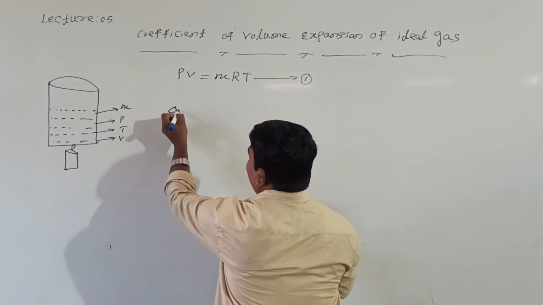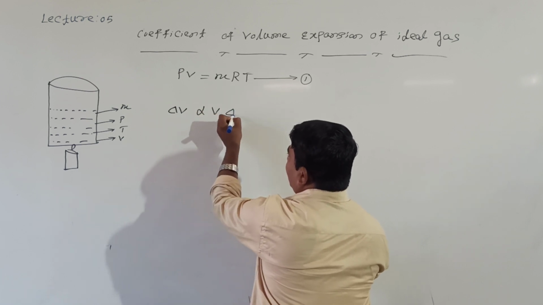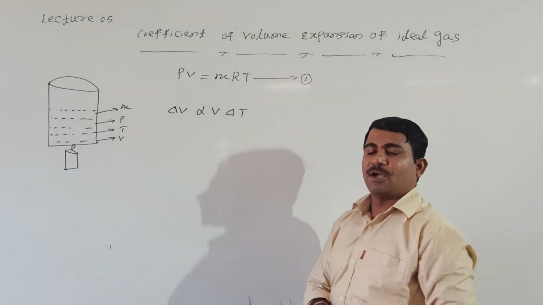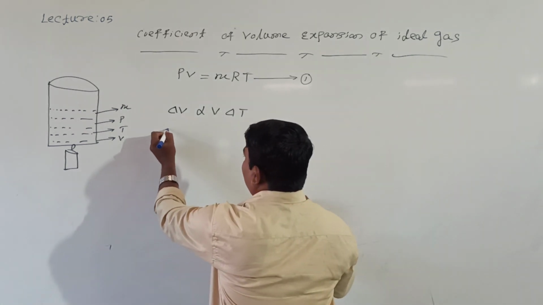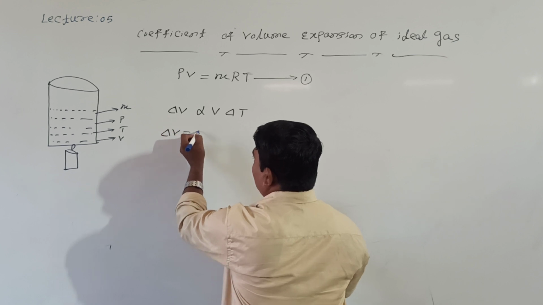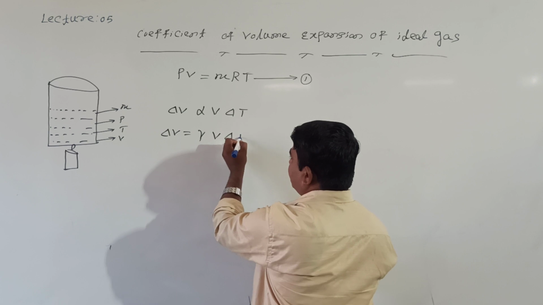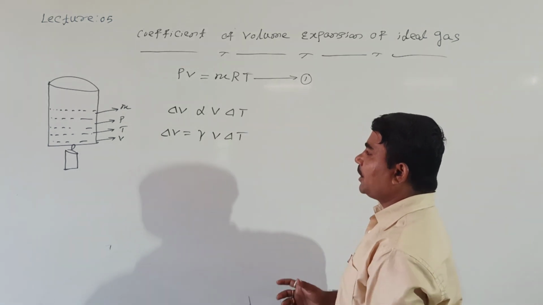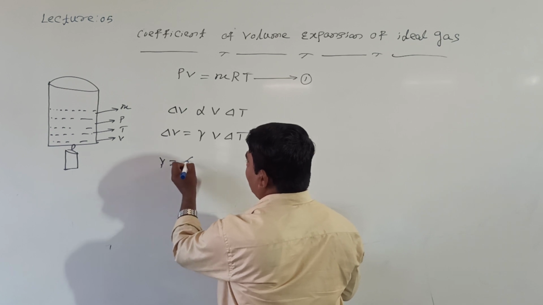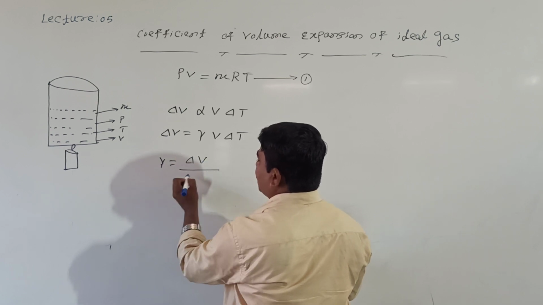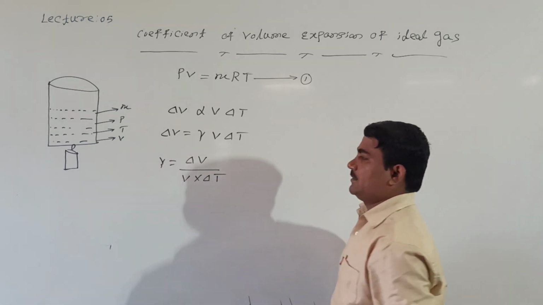The change in volume due to temperature is directly proportional to the original volume and directly proportional to the change in temperature, according to the coefficient of volume expansion. So dV equals gamma into V into dT, or we can write gamma equal to dV divided by V into dT.